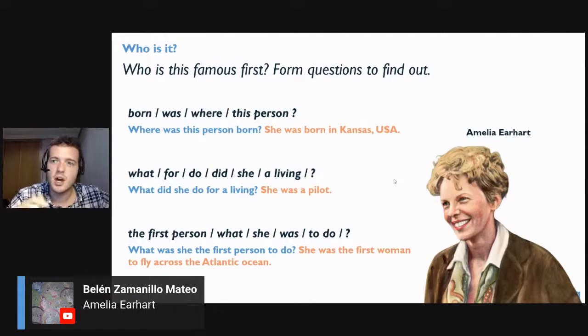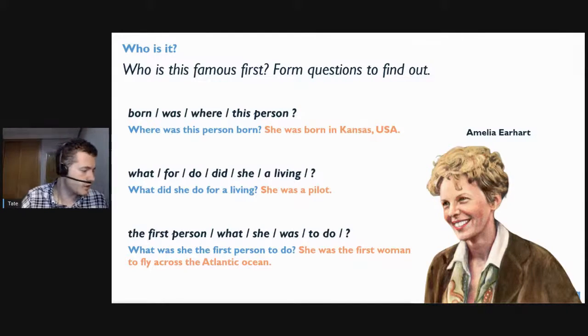Actually, it's pretty interesting. Nobody knows what happened to her. She just disappeared one day. No, we still don't know. Some people think she might still be alive. I don't know. That's one of those conspiracy theories, like going to the moon. But yes, she was the first woman to successfully fly across the Atlantic Ocean from the U.S. to Europe. Very nice, everybody. So that's 2 points for Belen.